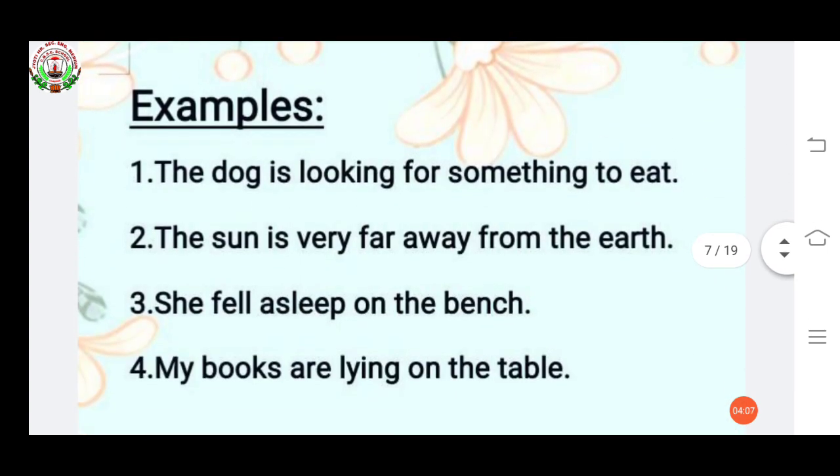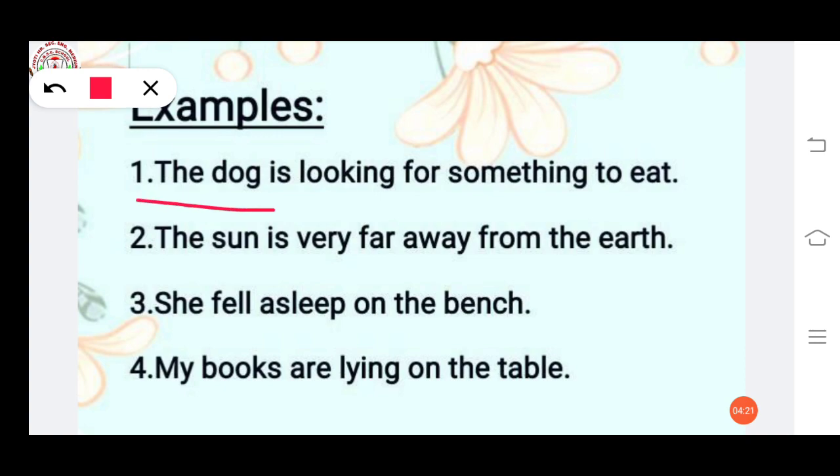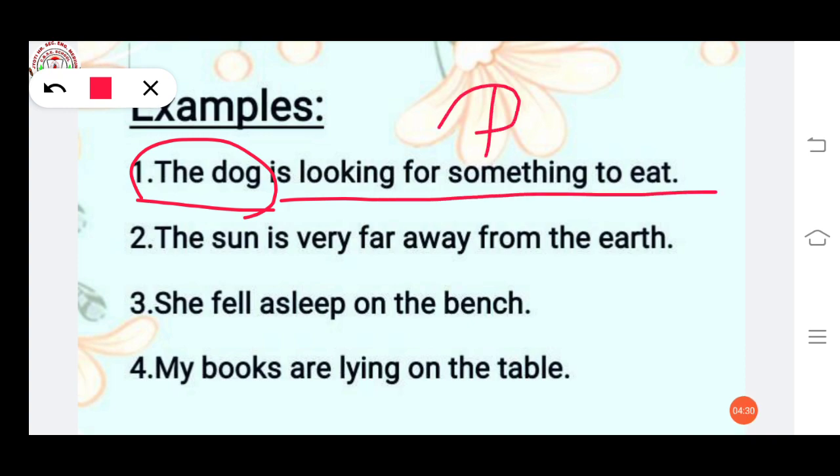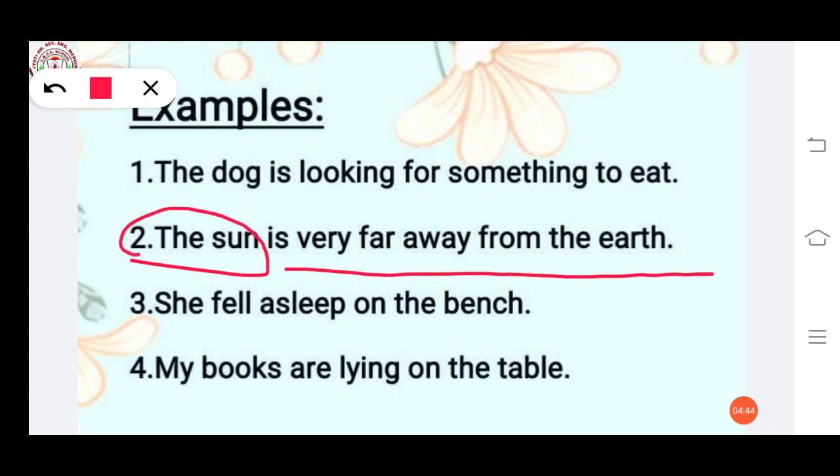Some more examples. The dog is looking for something to eat. Here first you have to find what is the subject. The dog is our subject. Is looking for something to eat is the predicate. Okay. Now see the second one. The sun is very far away from the earth. Here the sun is our subject. Is very far away from the earth is the predicate.